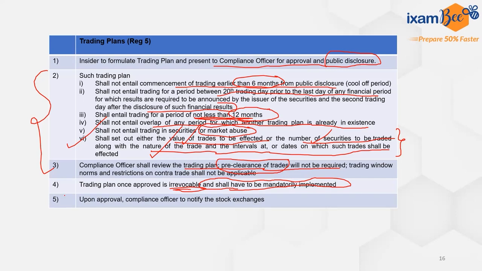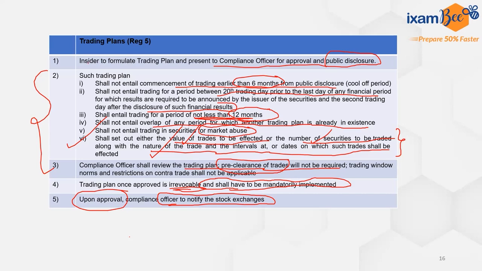by that insider. And upon approval, the compliance officer will have to notify the stock exchange about the trading plan, about the proposed plan, about the proposed period for which it is going to function. Now, this trading plan was not mentioned in the mutual funds one. If an insider wants to trade while having unpublished price sensitive information, then yes, the trading plan is mandatory.